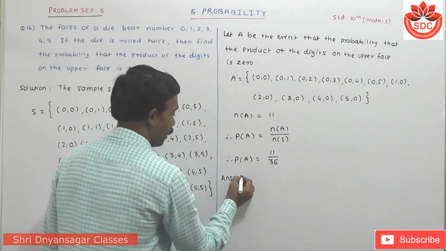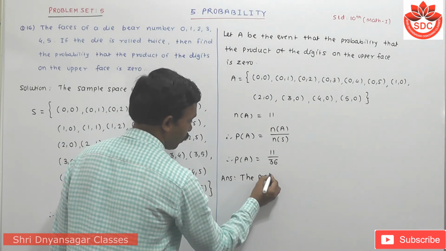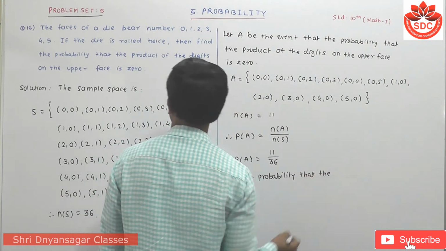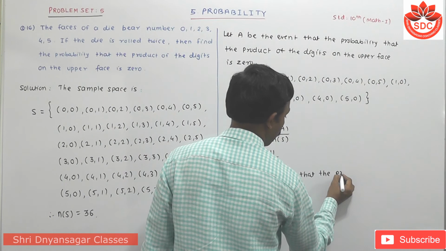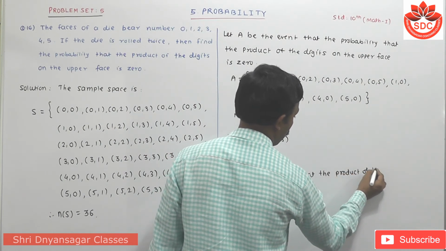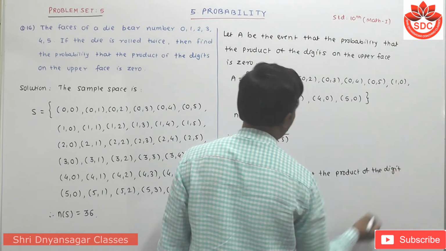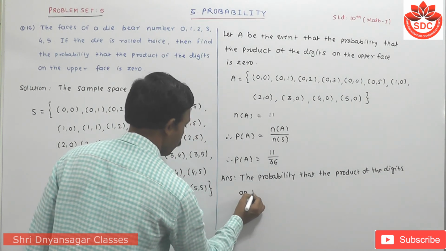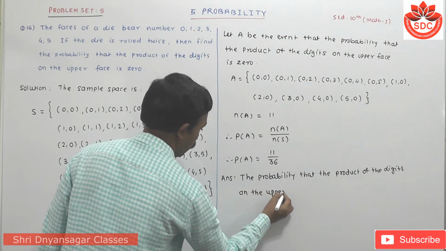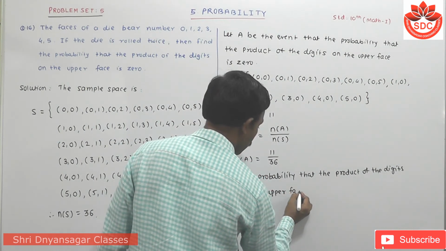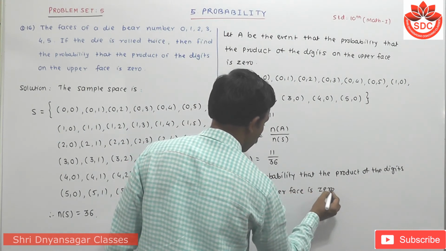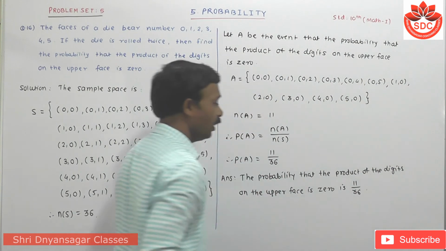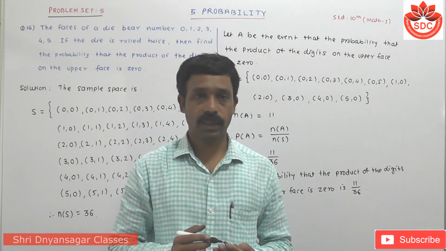Therefore, the probability that the product of the digits on the upper face is 0 is 11 upon how much? 36. Okay, we take the next question.